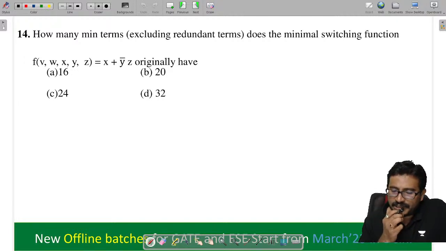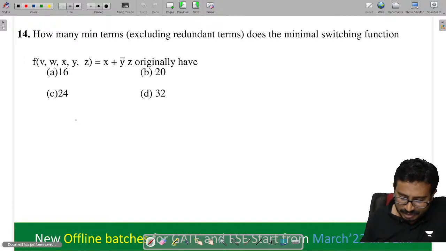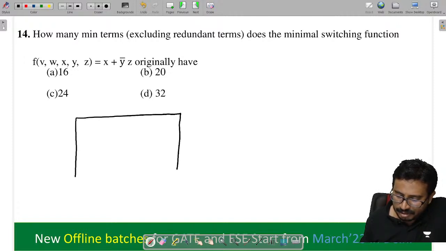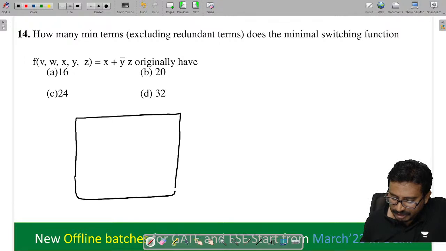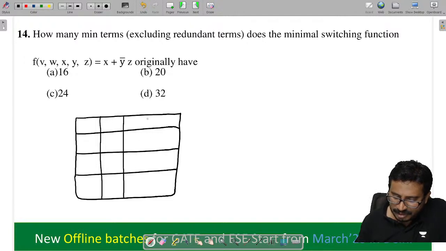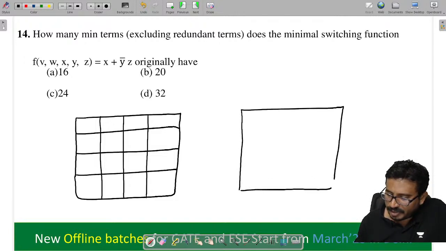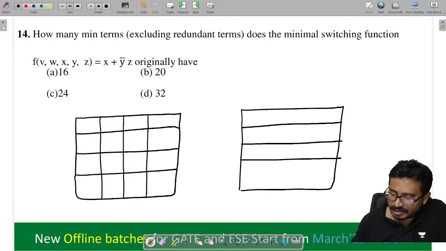How many min terms does the minimal switching function have? How many min terms does this function have? In this case, the best technique is, you tell me, the K-map, to identify this. How many variables are here? There are 5 variables given here. So how many cells are required? 32 cells are required, but we have taken two boxes here like this.